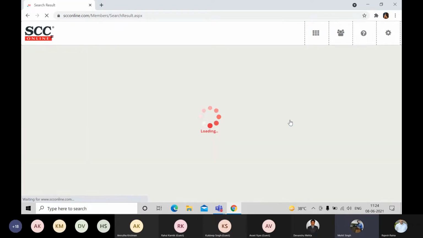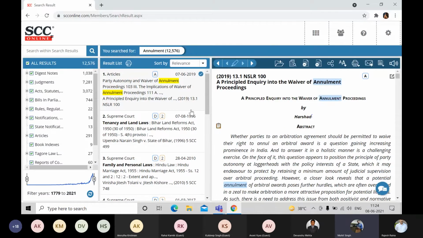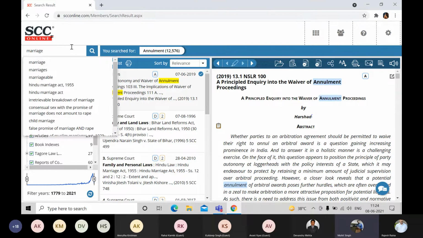What it'll do is it will search for all the cases which contain the word annulment, right? And most of the members already know. Now I can search the rest of the query in the sub search. There you go. On the top left, you can write marriage or whichever keyword you would like to write. You can always use a sub search window.